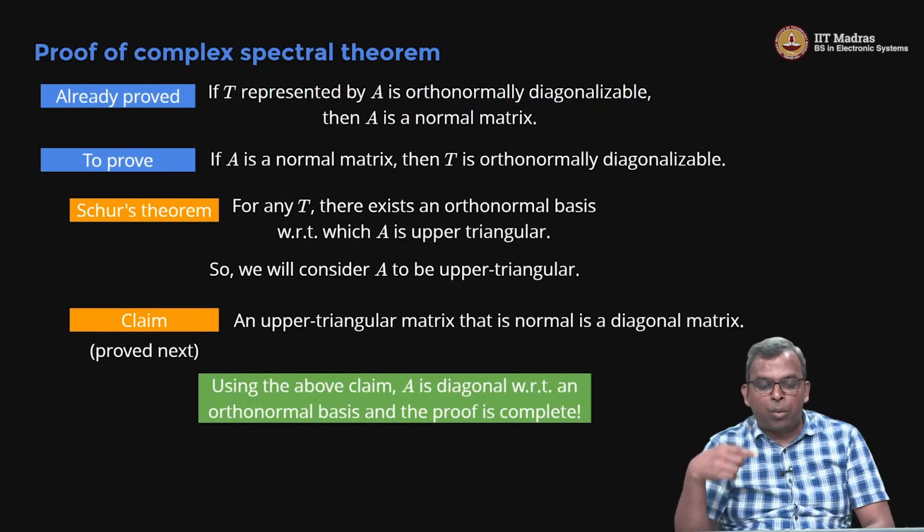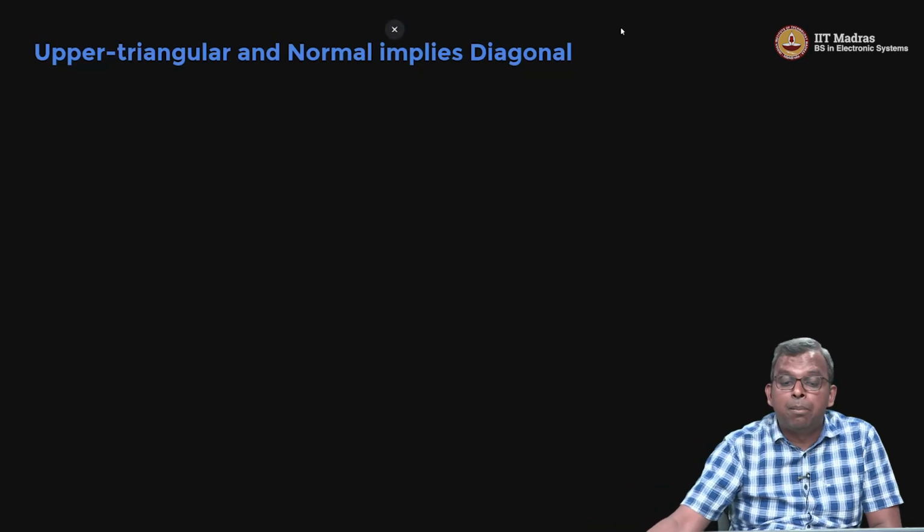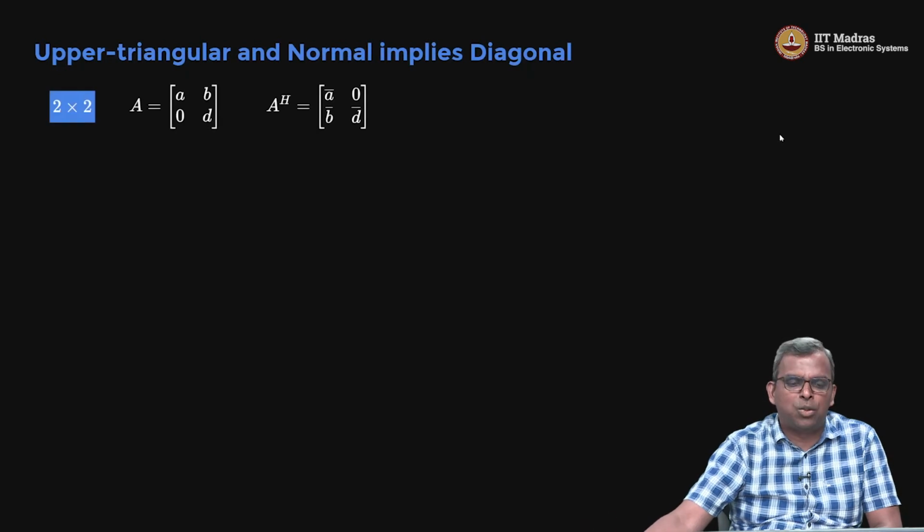Now, the only claim left to be proved is that an upper triangular matrix that is normal is diagonal. Upper triangular and normal implies diagonal. Okay, so it's actually a very easy proof. We'll start with 2 by 2. Okay, as usual, 2 by 2.